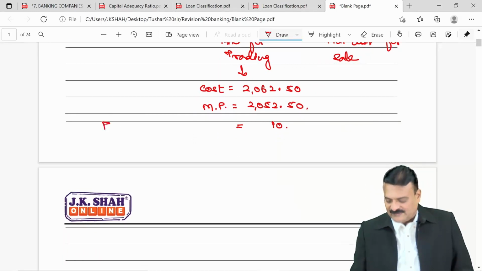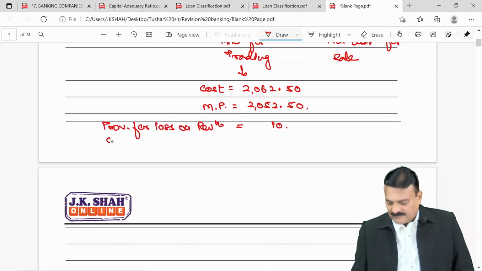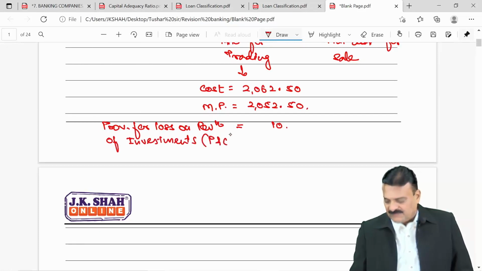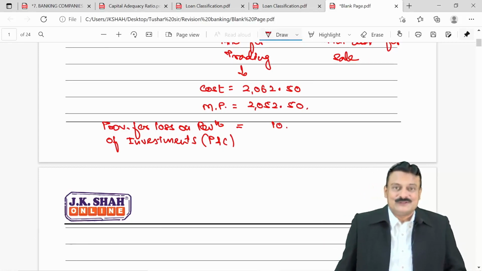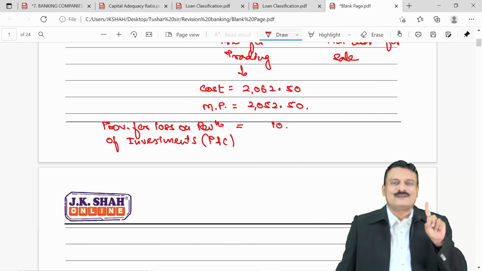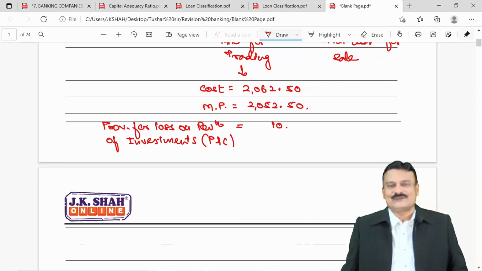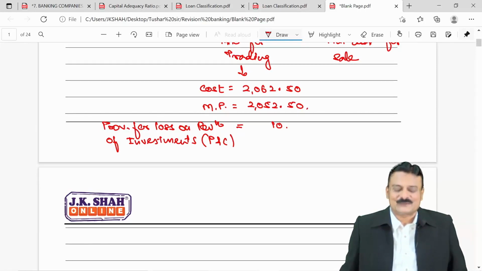So, my answer here will be provision for loss on revaluation of investments 10, and this will go to PNC. What is PNC? Provisions and contingencies, discussed to you in the previous question. 3 provisions are there: provision for doubtful debts, other provisions, provision for taxation. This one will be the second one, other provisions. You will write provision for loss on revaluation of investments.